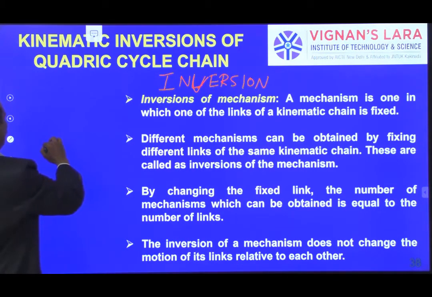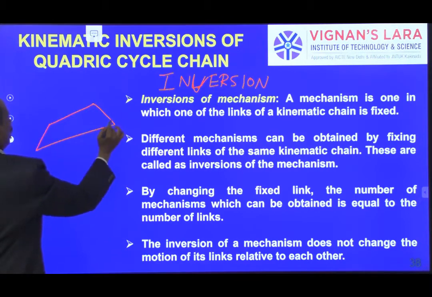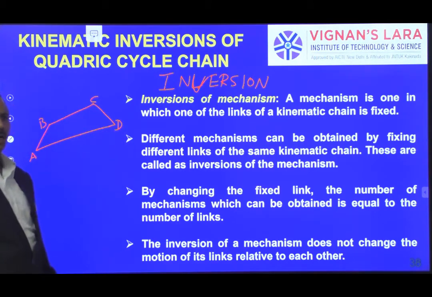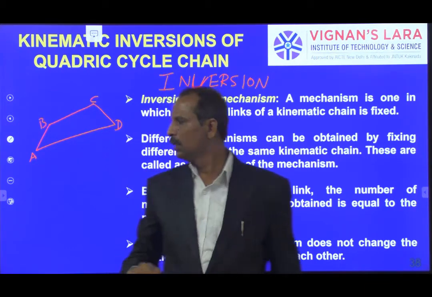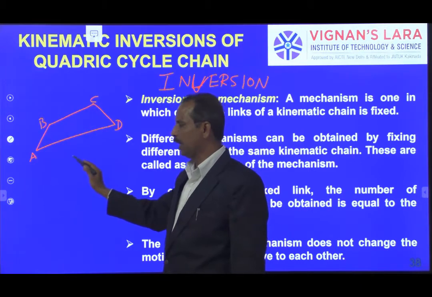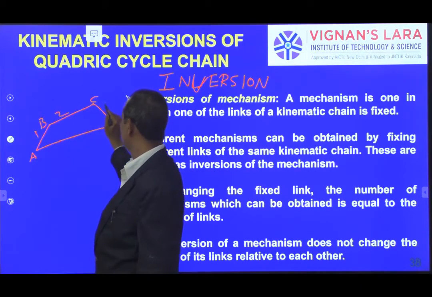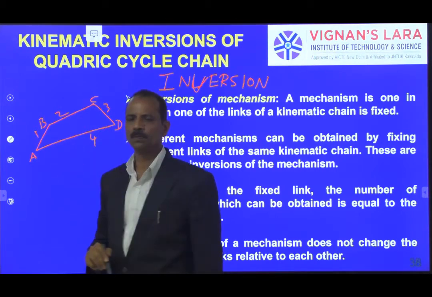Simply, I can take one kinematic chain like this, say A, B, C, D. I call this a kinematic chain in such a way that one link is connected to another link and closed with the last one, say 1, 2, 3, 4.